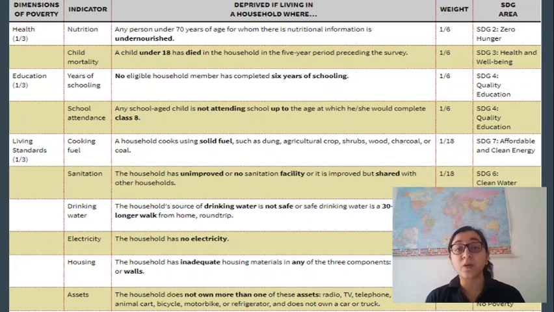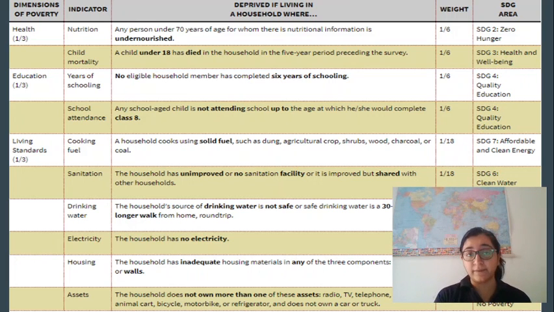Like when the household does not have basic accessibility to sanitation. And this is mapped to Sustainable Development Goal number 6, which is clean water and sanitation. And next in the indicators we have drinking water, which is safe drinking water. So if a household does not have access to safe drinking water, then they are included in the deprivation state of drinking water. This is mapped with SDG goal number 6, clean water and sanitation.